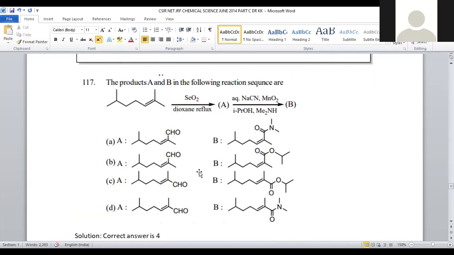Let us move on to question number 117. The products A and B in the following reaction sequence. Again, it is a kind of organic chemistry, and you can say it is reagent chemistry. Suitable reagents are added, and what could be compound A, which is eventually converted into final product B? For that purpose, we have to go with the starting material. It is a system with 1, 2, 3, 4, 5, 6, 7 carbons, a straight-chain heptene with 2 methyl groups, added with selenium dioxide.